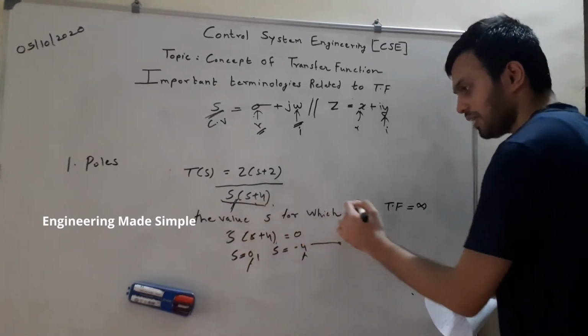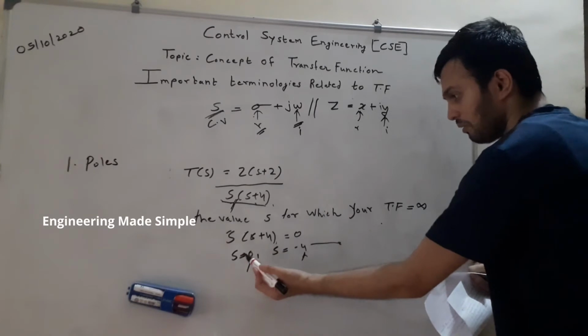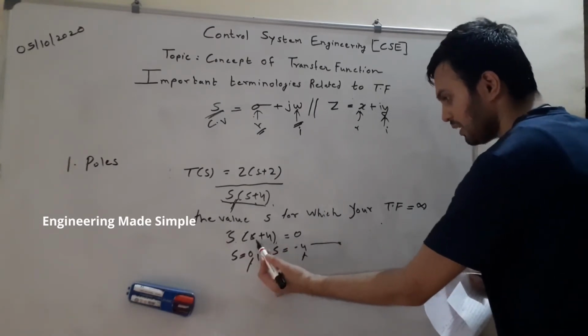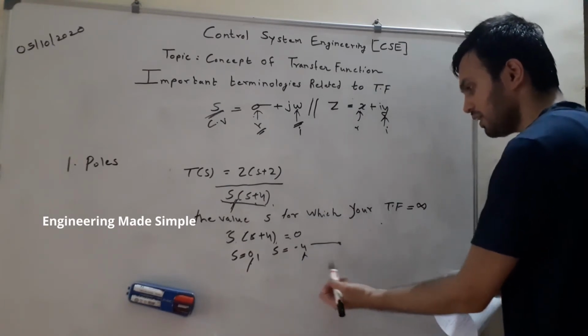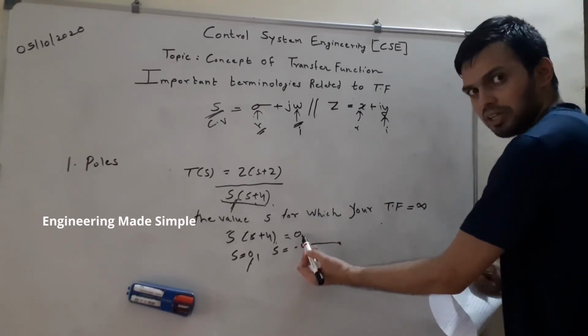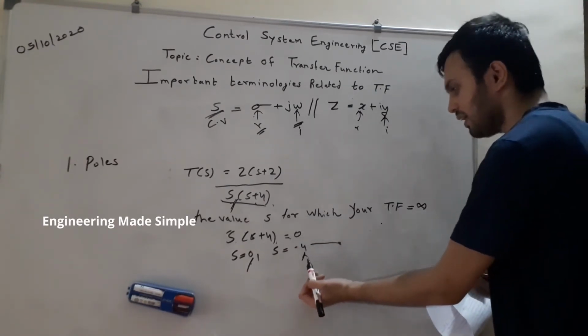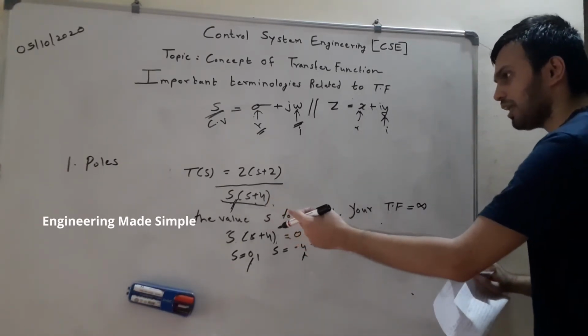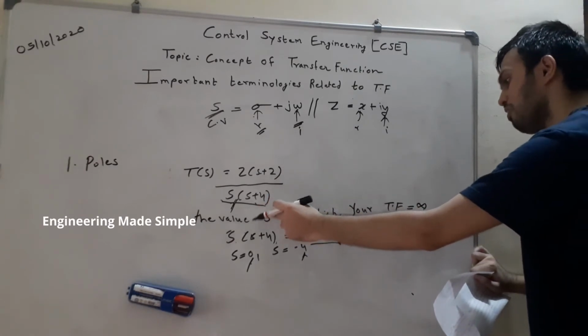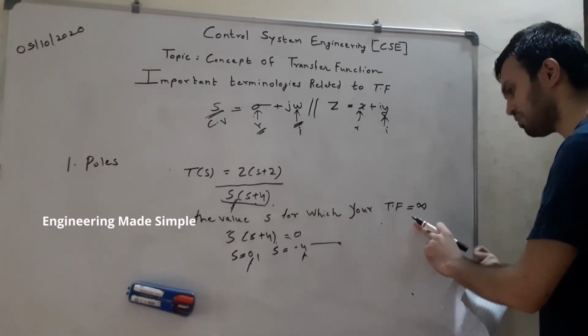Now if there were 3 more terms, we would have equated it to 0. Then s would have become 0. This s plus 4 is equal to 0, so s is equal to minus 4. So when we equate the terms in the denominator to 0, we get the equivalent poles. Now what did I say to you earlier regarding poles? It is the value of s for which your transfer function becomes infinity.